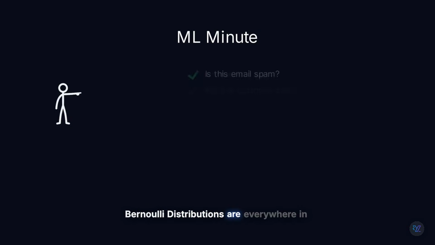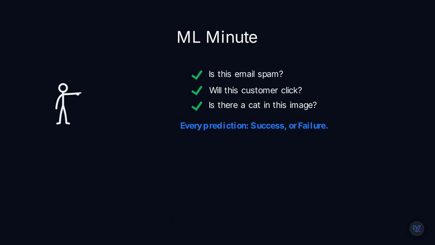Bernoulli distributions are everywhere in machine learning. Binary classification models answer questions like, is this email spam? Will this customer click? Does this image contain a cat? Every prediction is fundamentally a Bernoulli problem. One outcome is success, the other, failure.